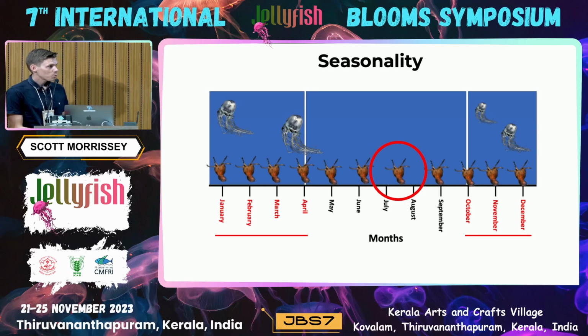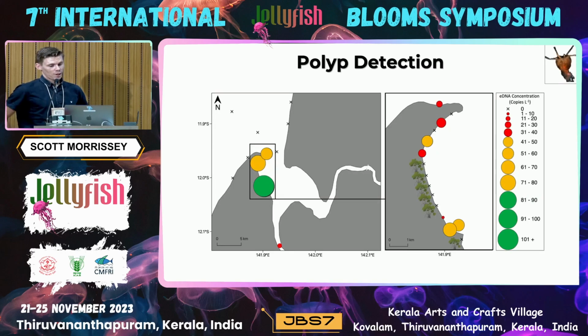So I went back to Port Musgrave in the middle of winter, undertook the same sampling design I showed you, and I undertook a very extensive amount of seine net drags to make sure that medusae weren't there, which they weren't. And as you can see, I was successful in detecting the polyp stage of Chironex using eDNA, which is really quite exciting.